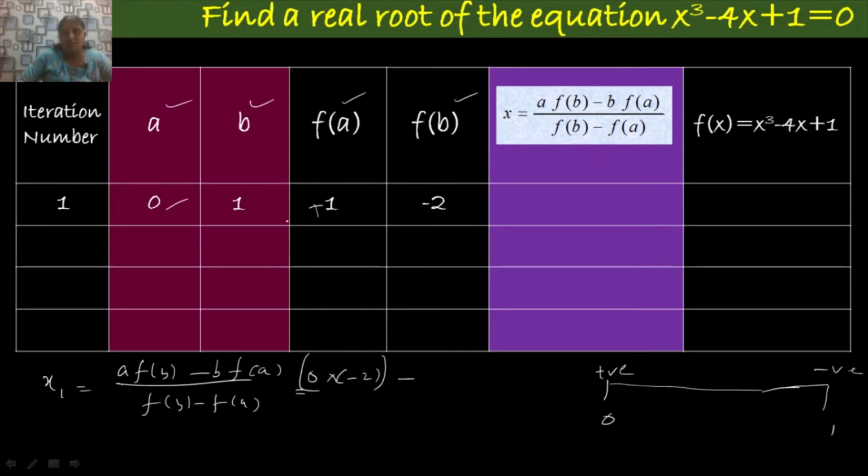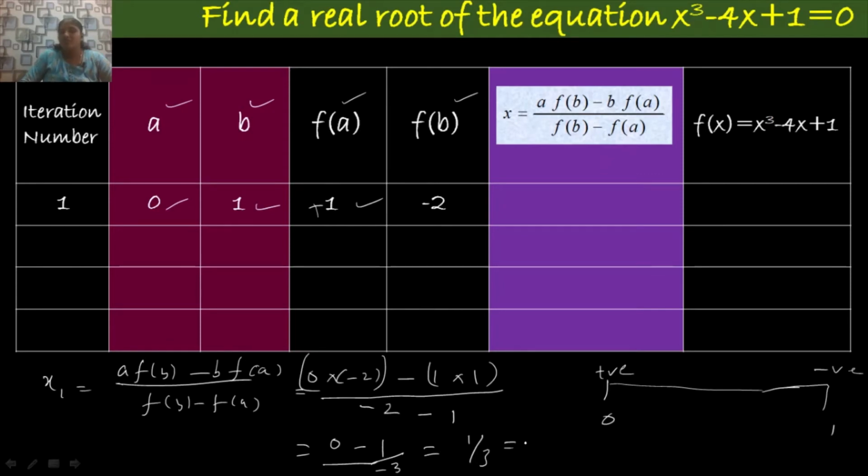What is b here? It is 1. 1 product f of a. F of a is 1. So, 1 product 1 over f of b minus f of a, that is minus 2 minus 1. Simplifying this, you get 0 minus 1 over minus 3, that is 1 over 3.